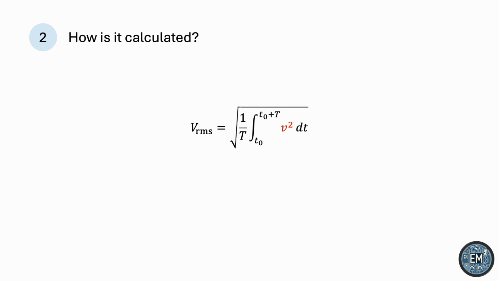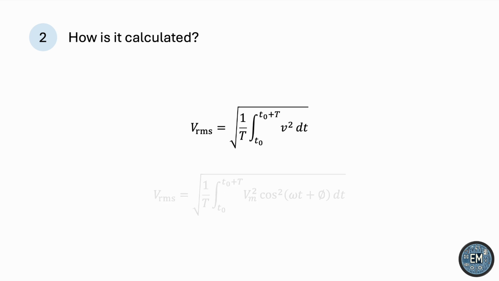Nearly all electric energy in the world is supplied by sinusoidal voltages and currents. So we can express V as the most general sinusoid. We can give it an amplitude Vm, which stands for V maximum, and then we'll have a general cosine with a certain radial frequency and a certain phase shift phi. V squared would be Vm squared cosine squared.